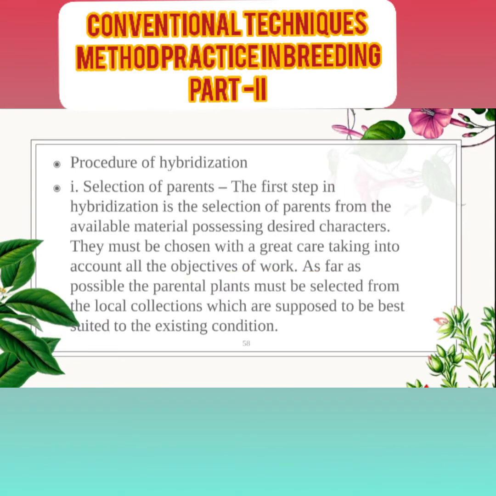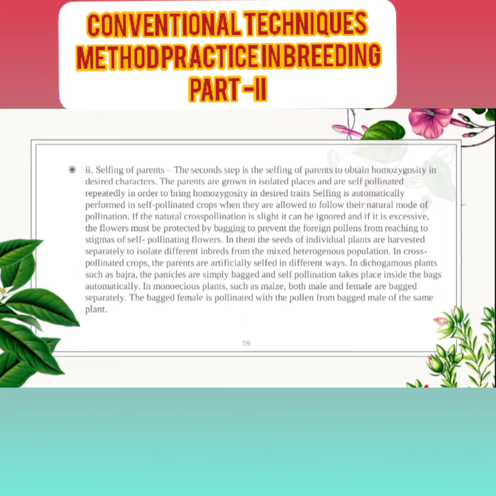Selection of parents is nothing but selection such as mass selection, pure line selection, clonal selection, and such types of selection. The selection of parents can be done with the help of a superior variety. The desired superior character should be in that variety, and it should be present in the local environment so that it suits that environment. In such a way we have to select two parents, one a male parent and another a female parent. Then selfing will be done. Selfing is essential for that parent.